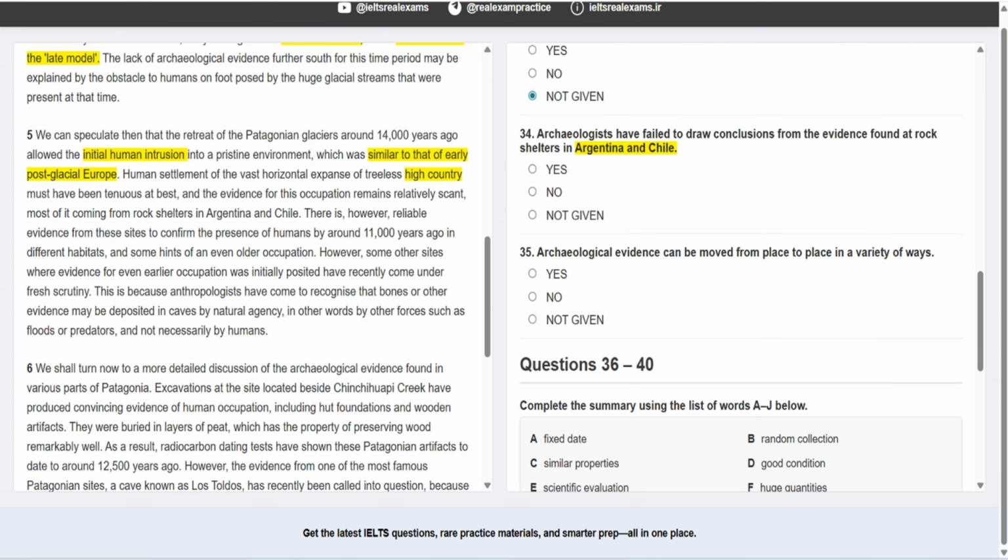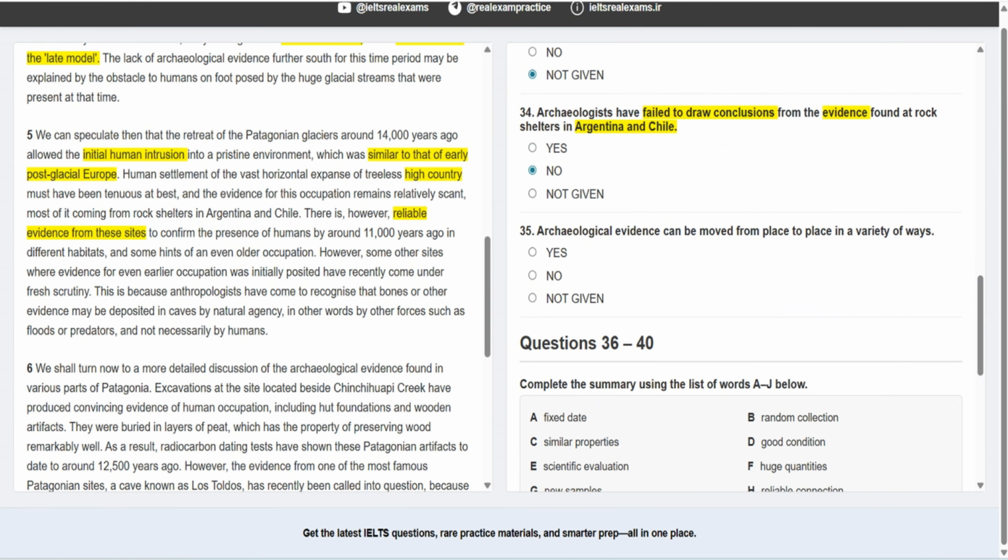But the next question says archaeologists have failed to draw a conclusion. It means they couldn't manage to draw a conclusion from the evidence at these two shelters in Argentina and Chile. If you take a look here at Argentina, Chile, it says there is, however, reliable evidence from these sites. So it's quite the opposite. It's no, because they could draw conclusions.